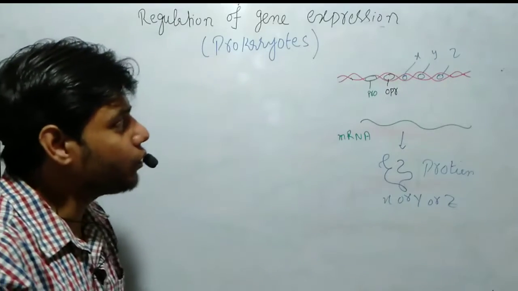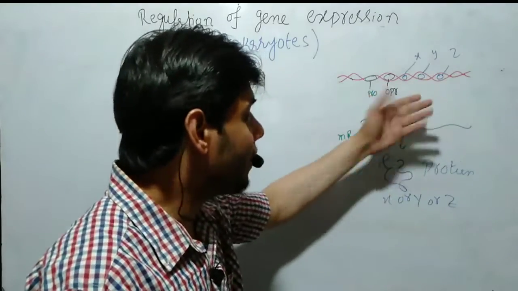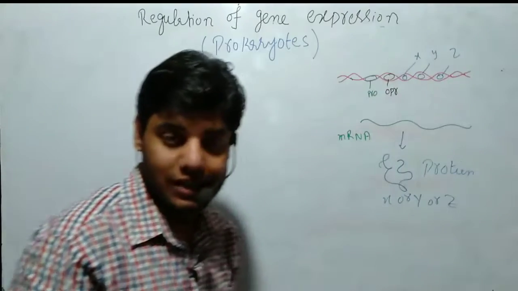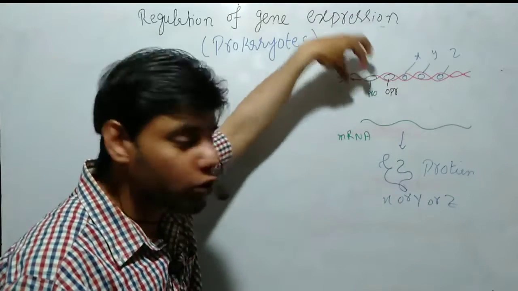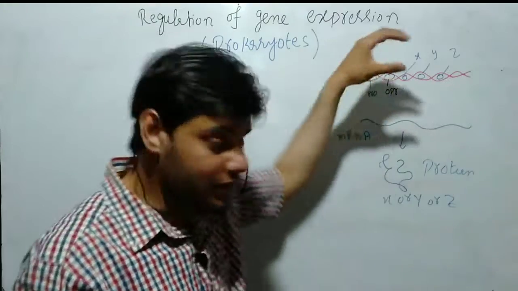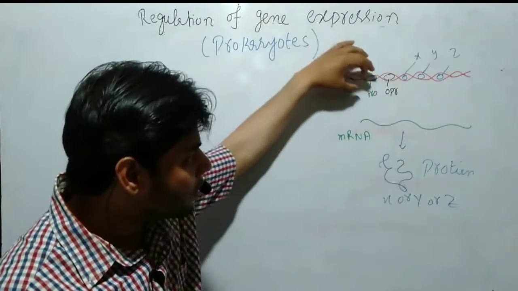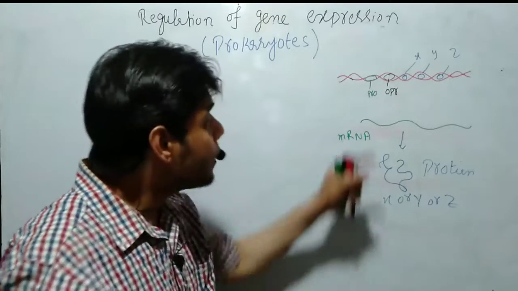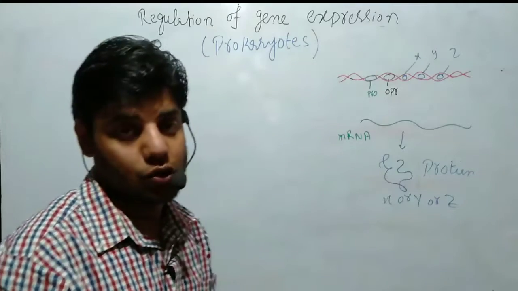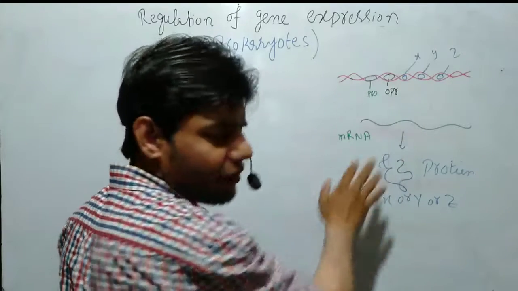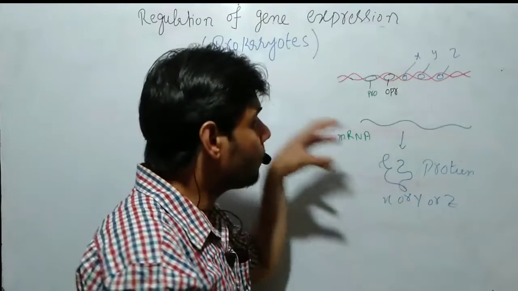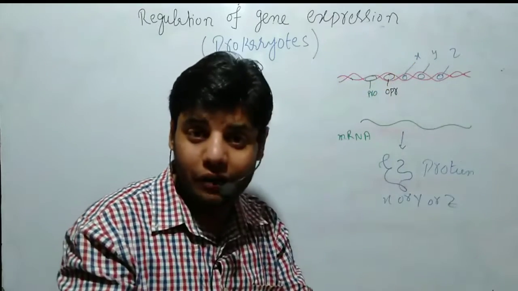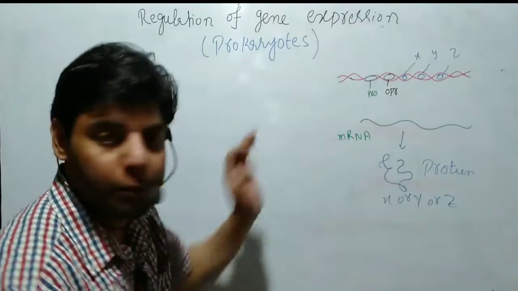Here I want to tell you how this process is working. This process works through the promoter region. The promoter region controls the expression of these genes. If a protein binds on the promoter region, then the gene expression will occur. There is also a protein which we call an inhibitor, which binds on this region and causes the protein synthesis to be stopped. So the promoter region controls the expression of the genes. The operator region is the region which operates, or gives the signal to the genes to get ready for transcription.